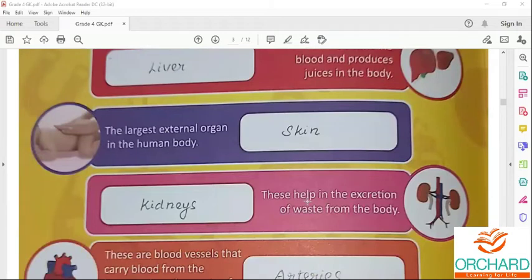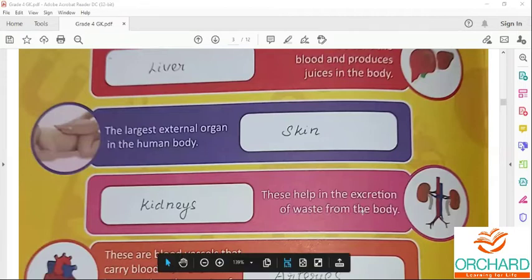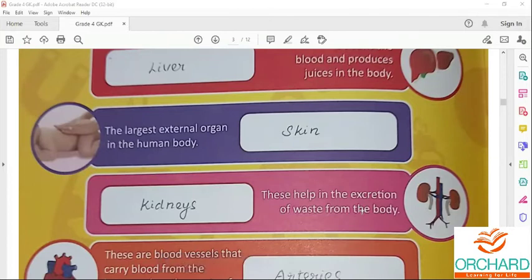Next one is kidney. Kidney is a bean-shaped organ present below the ribs. The size of the kidney is 4 to 5 inches long. It helps in the excretion of waste from the body. It removes the waste material in the form of urine.